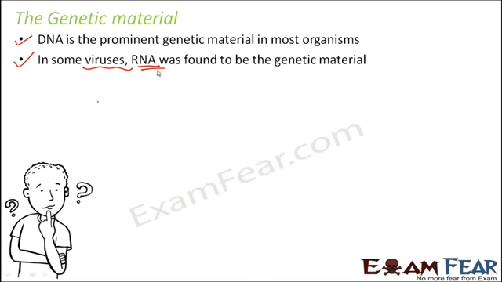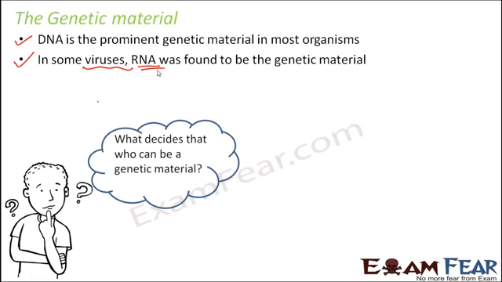So is there any other option? How do we know? What decides which molecule can be a genetic material? Why is it that neither protein nor carbohydrate nor lipids can be genetic material? It is only the nucleic acids which have the property to behave as a genetic material.